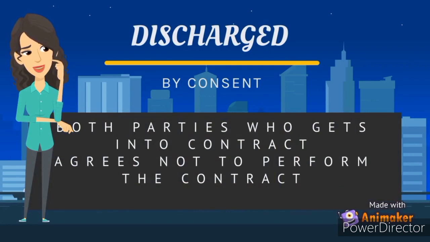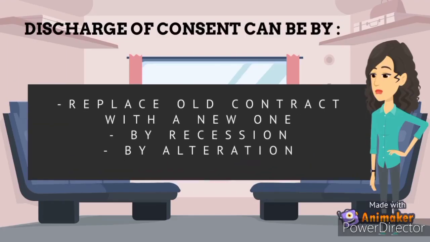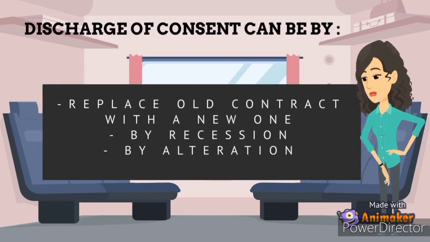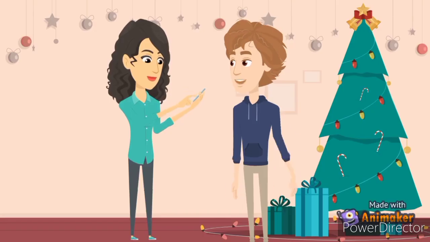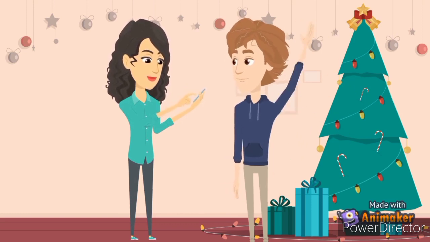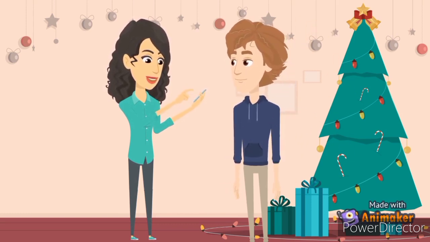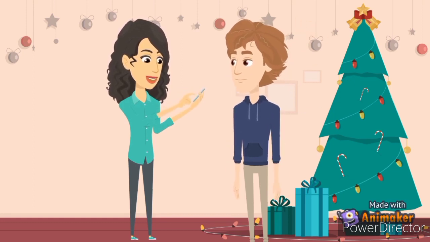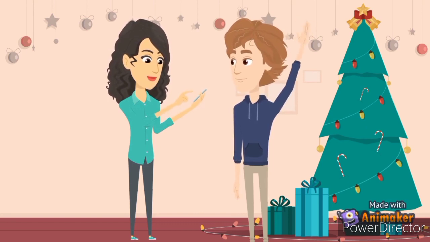Discharge by consent. Both parties who get into a contract agree not to perform the contract. Discharge by consent can be by: first, replacing the old contract with a new one; second, by rescission; third, by alteration. The seller has sold his iPhone to the buyer at RM2500. However, they have changed their minds not to buy and sell the iPhone because of the agreement. Their contract has been discharged.